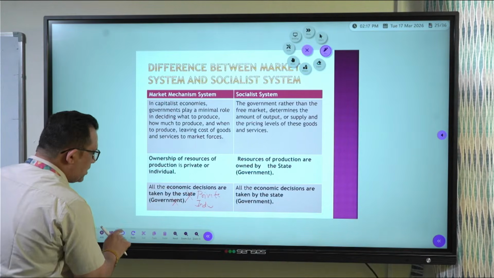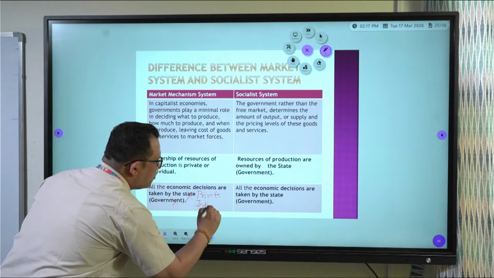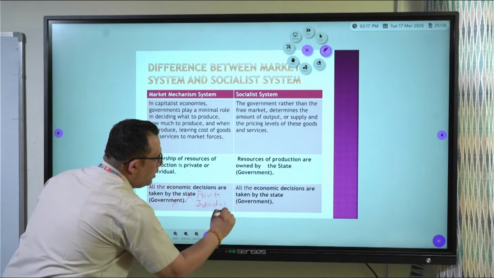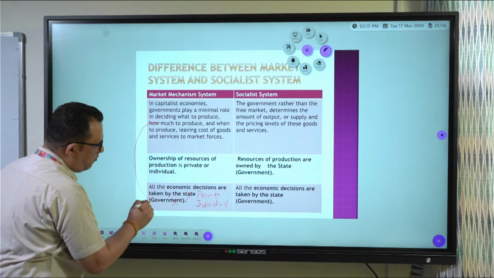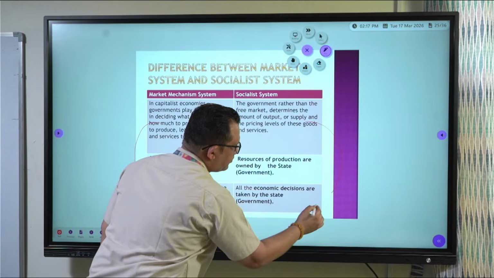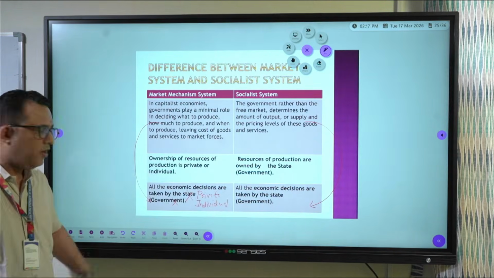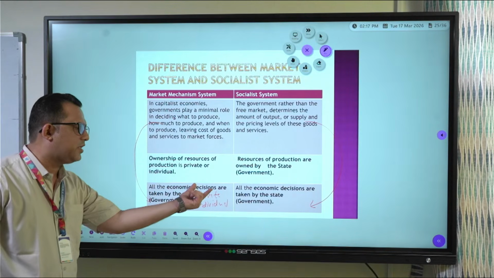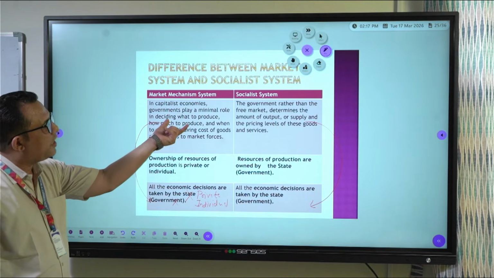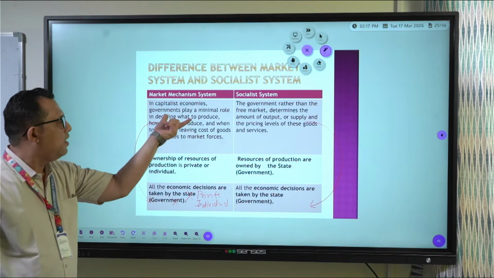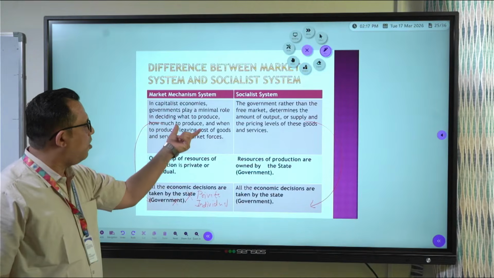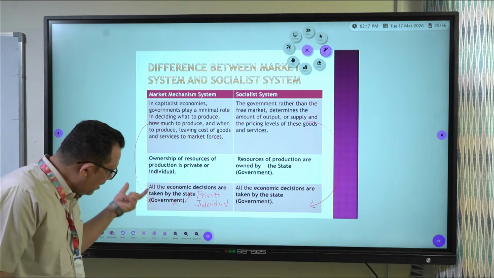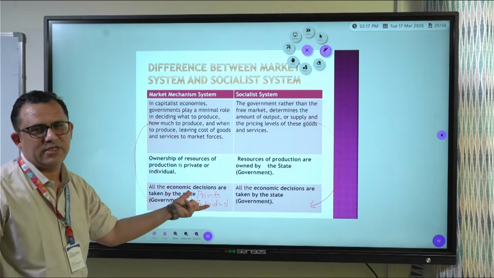All economic decisions are taken by private individual, and here all economic decisions are taken by state or government. This is just a copy of the first point. Here I have written just the words economic decisions, and here I have mentioned which are the economic decisions: what to produce, how much to produce, and when to produce.